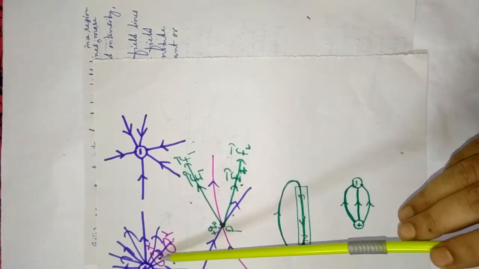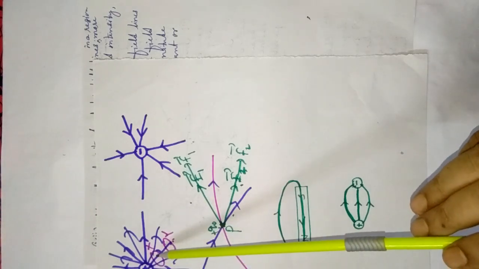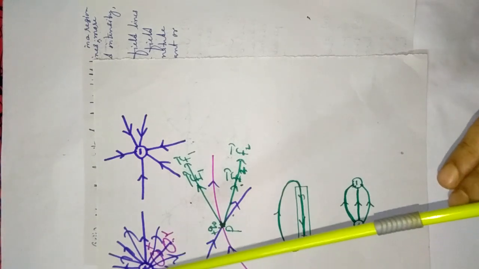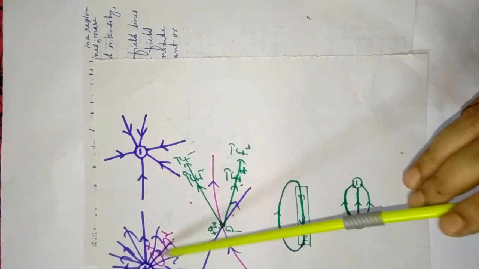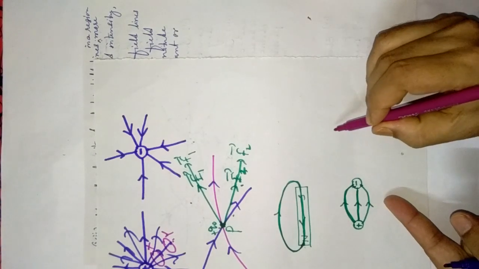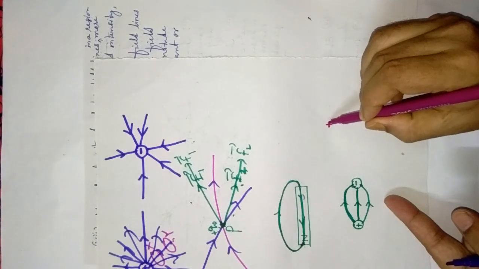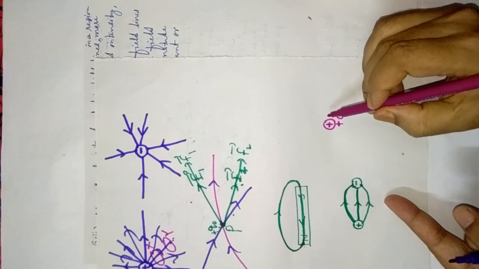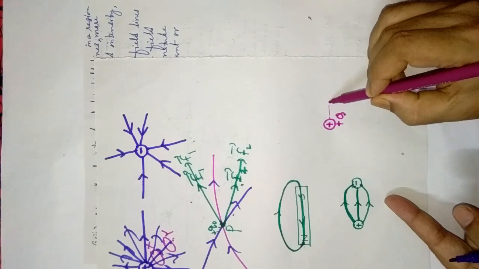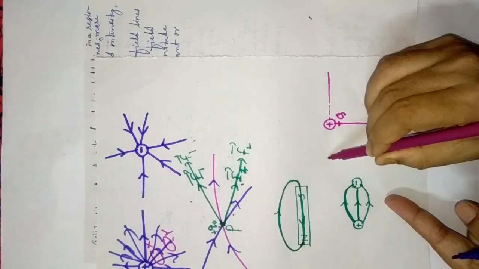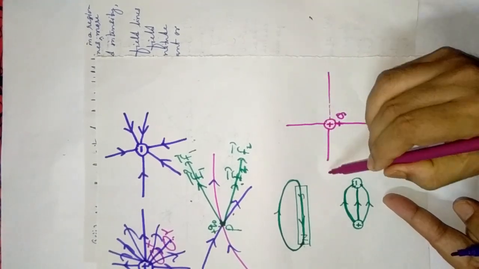That means you have to remember, the more the density of electric field lines in a particular region, the more the magnitude of electric field intensity. You can draw in another way. See here, I haven't discussed this in an earlier class. Suppose this is a point charge, a source charge plus Q. Then if you go away from this charge, the magnitude of the electric field will gradually decrease.